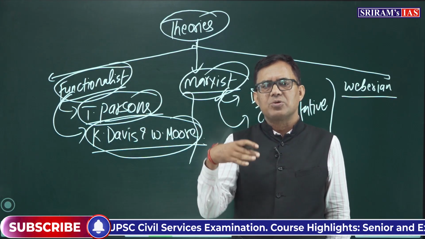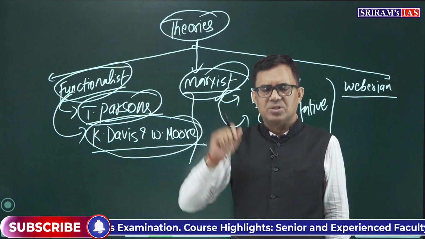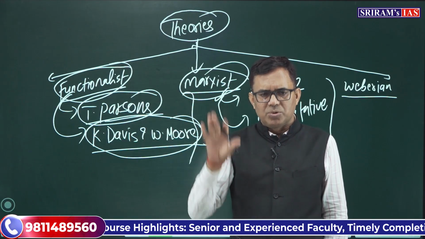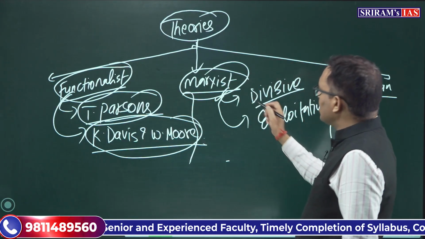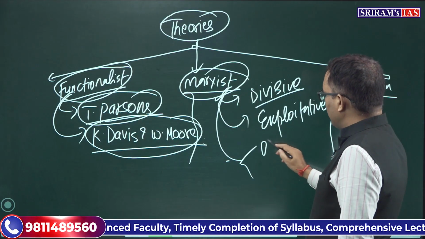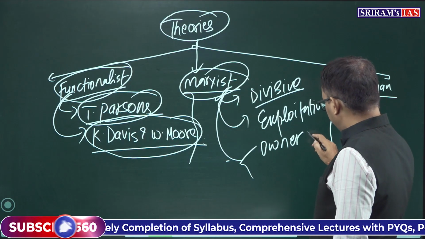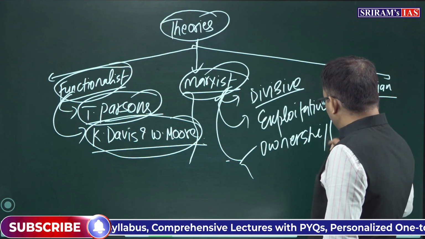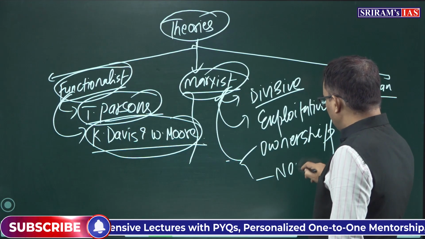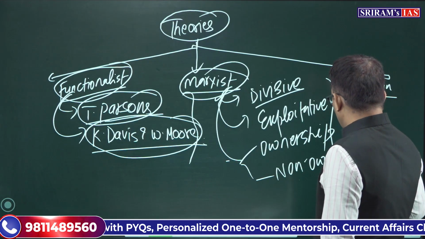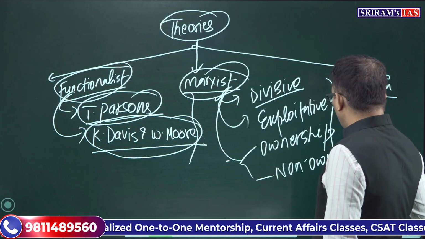In that classless society, there will be collective ownership of the forces of production by all sections of society. So only two classes exist in society: always the ownership class and the non-ownership class. So two classes, ownership and non-ownership.